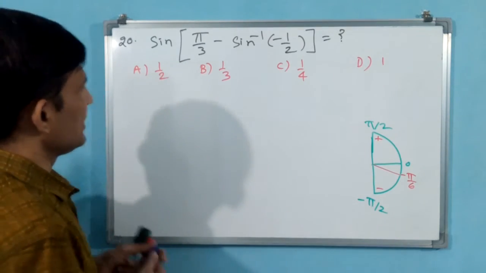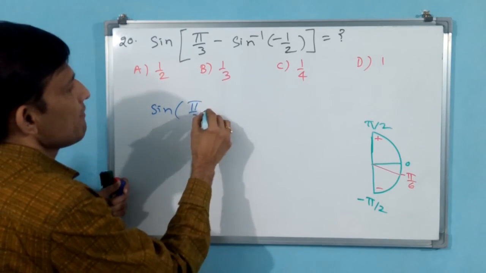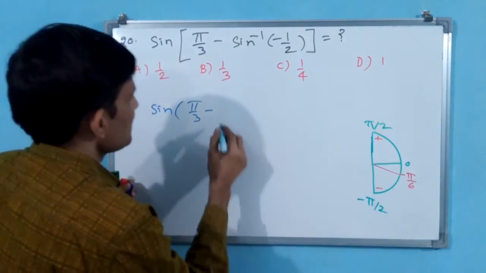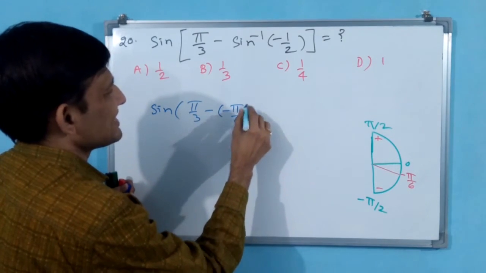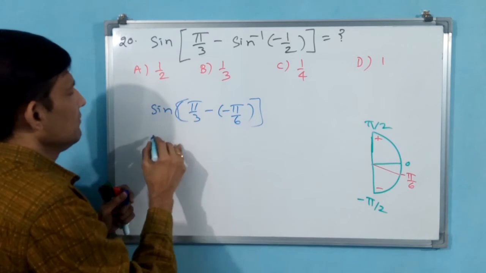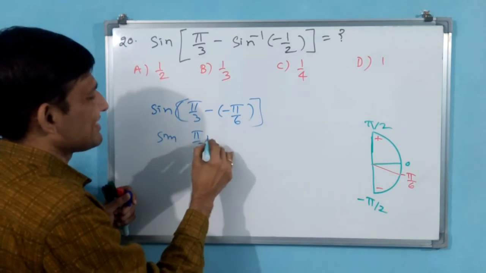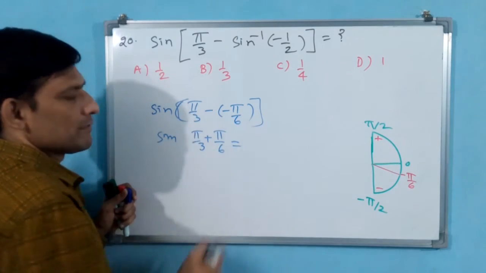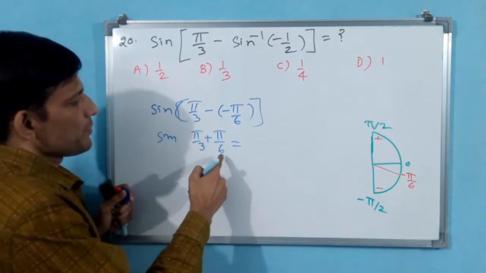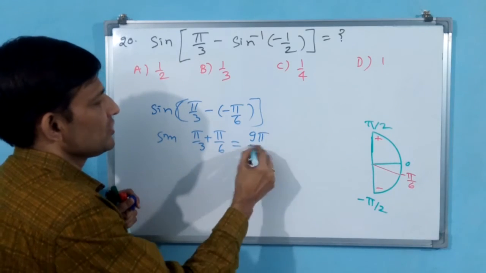You see how I am writing. Sine of pi by 3 minus minus pi by 6. Is it okay? Sine of pi by 3 plus pi by 6. 6 pi plus 3 pi, 9 pi, 6 into 3, 18.